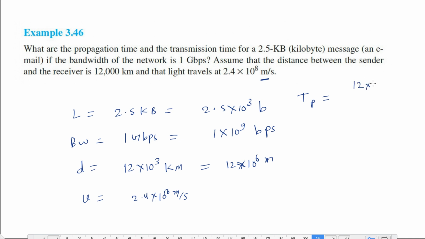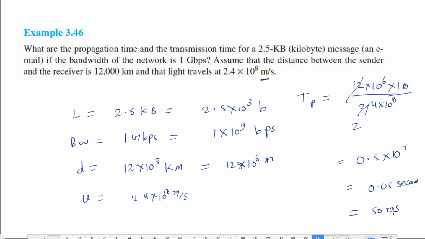So distance is this and velocity is 2.4 into 10 to the power 8. This many seconds will be your propagation delay. So it will be 0.5 into 10 to the power minus 1, which means 0.05 seconds, which is also equal to 50 milliseconds.